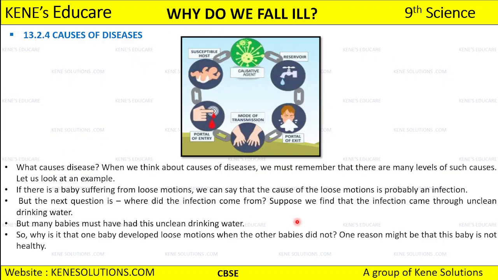Let's see how much we can complete here. Now, can you see this diagram which has been shown here? You can see the causative agent, then we have this reservoir, water reservoir, then we have portal of exit, portal of entry, mode of transmission. I want you all to go through the image so that you can understand what exactly is occurring. Otherwise we will be discussing it. So the causative agent and the mode of transmission have been given. You need to have a look.